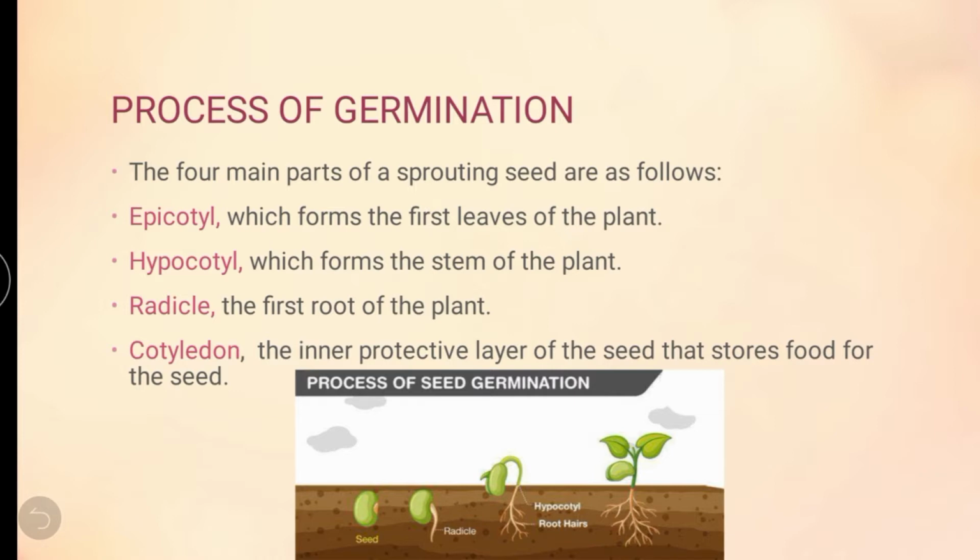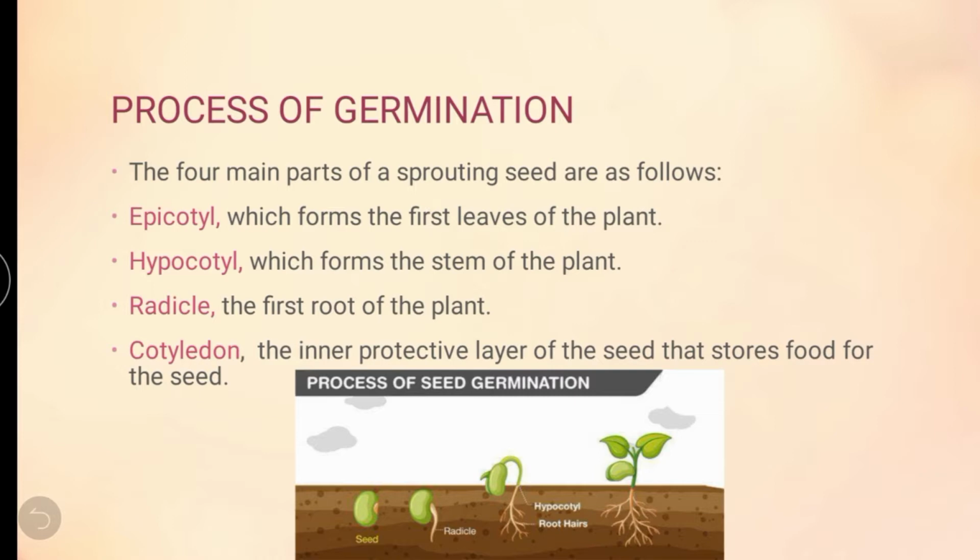We have learned in our previous chapters. A new plant starting to grow from a seed, this process is called germination.